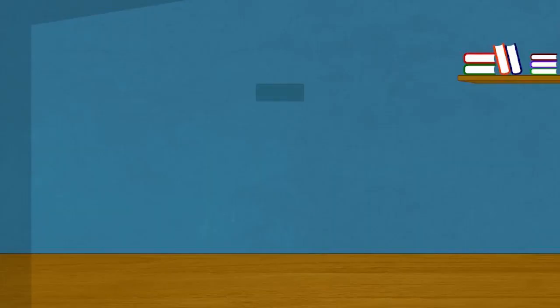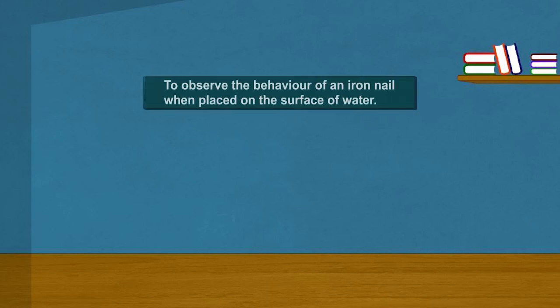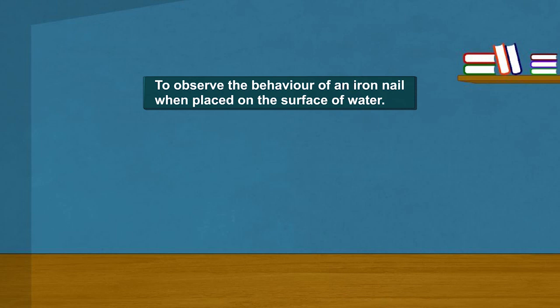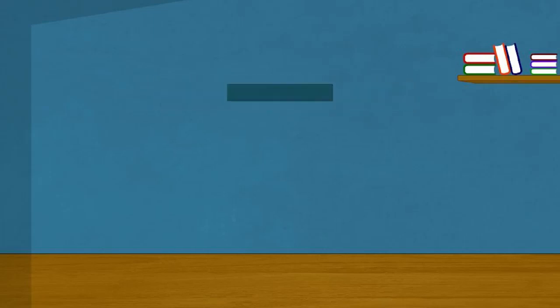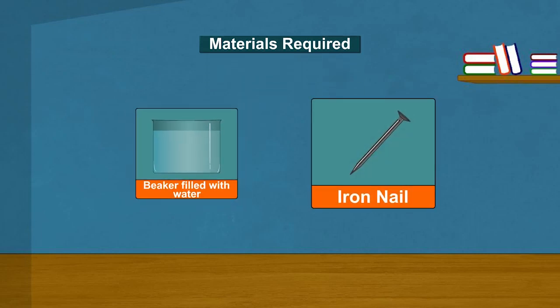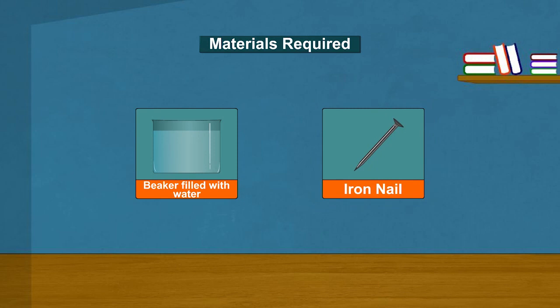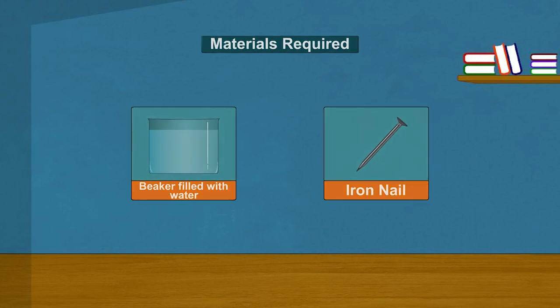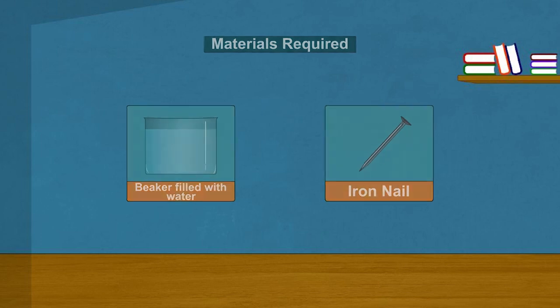Activity. Aim: To compare the behavior of a piece of cork and an iron nail of equal mass when placed on the surface of water. Materials required: A beaker filled with water. A piece of cork. An iron nail of equal mass as the cork.